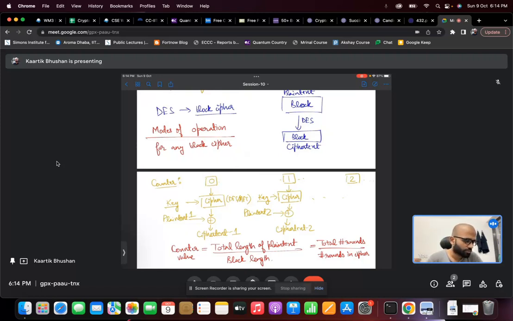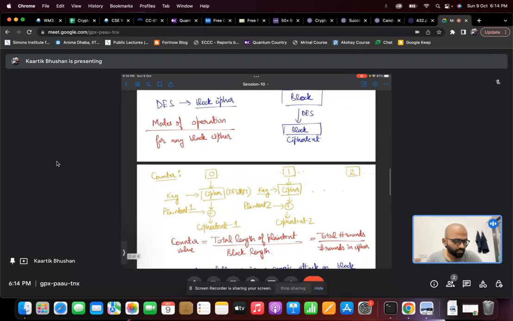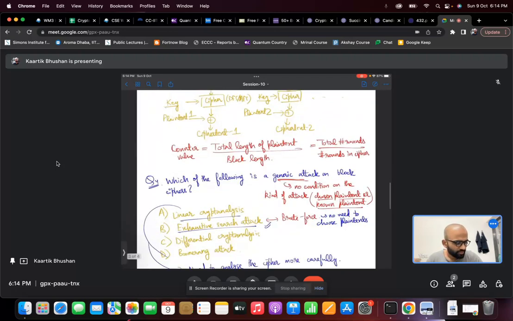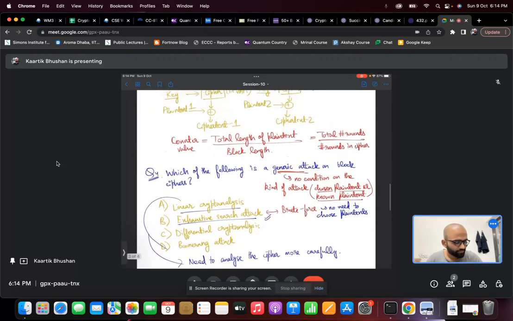Right. So there was a question like, what's the counter value? The maximum counter value would be the total length of the plain text divided by the block length, right? Or it could also be the total number of rounds that have happened so far divided by the number of rounds in each cycle. These are just numerical facts. It's not too hard to see.